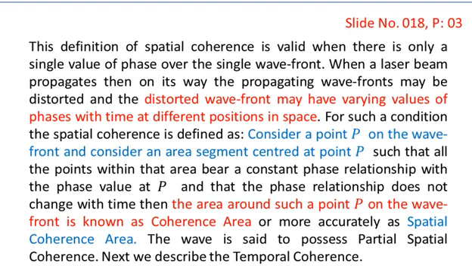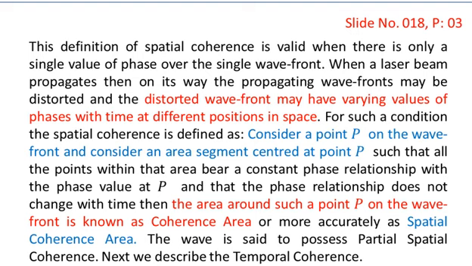For such a condition, the spatial coherence is defined as follows: consider a point P on the wavefront and consider an area segment centered at point P such that all the points within that area bear a constant phase relationship with the phase value at point P, and that the phase relationship does not change with time.